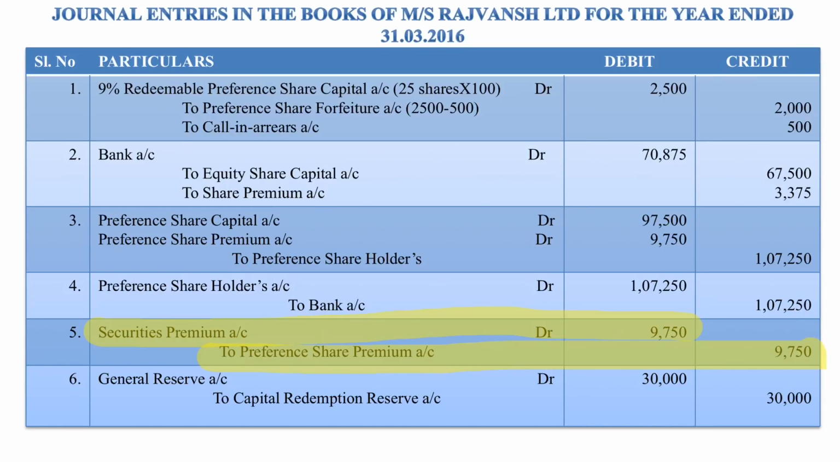And lastly, section 55 says that if preference share capital is redeemed out of the existing reserves, the sum equal to the nominal amount should be transferred to CRR, that is capital redemption reserve account. Therefore, we are transferring 30,000 to CRR.